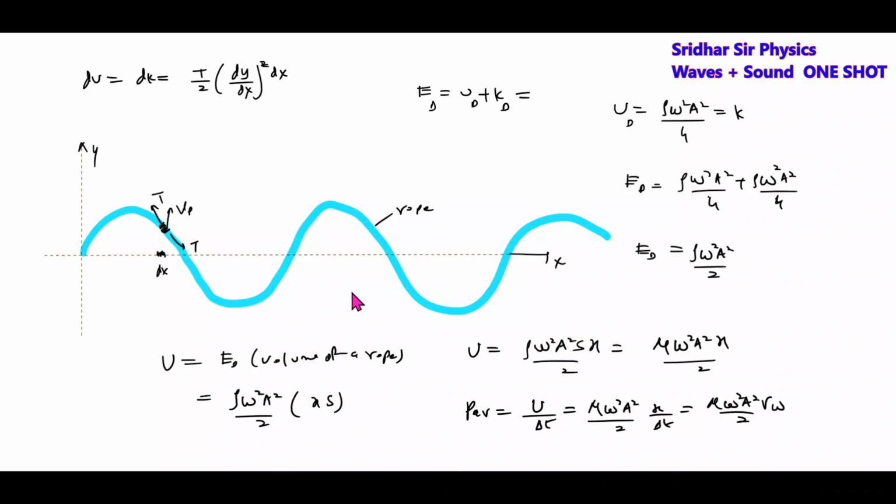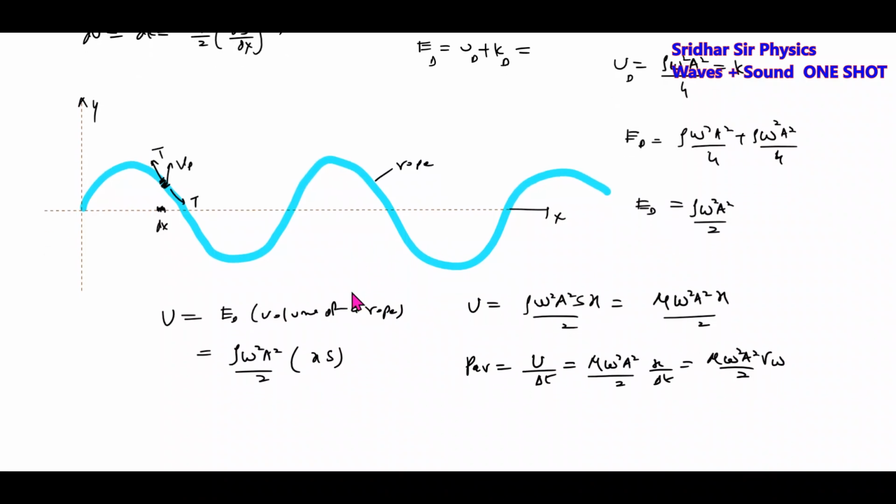Then we'll define the intensity of a wave. The intensity of a wave is given by energy flowing per unit area per unit time. So this will become rho omega square a square S delta x by S delta t.